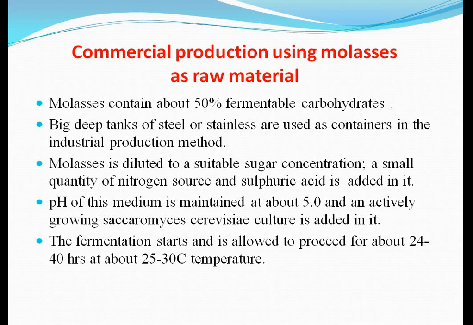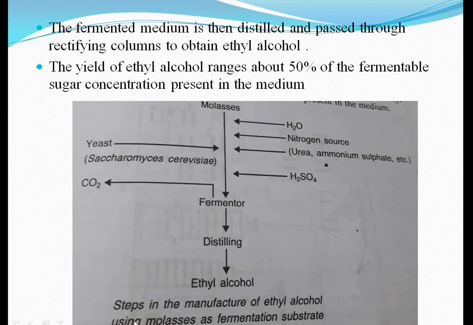The pH of this medium is maintained at about 5.0, that is an acidic pH, and an actively growing Saccharomyces cerevisiae culture is added to it. Now the fermentation starts and is allowed to proceed for about 24 to 40 hours at about 25 to 30 degrees centigrade temperature. Now the fermented medium is distilled and passed through rectifying columns to obtain the ethyl alcohol. The yield of ethyl alcohol is about 50% of the fermentable sugar concentration present in the medium.